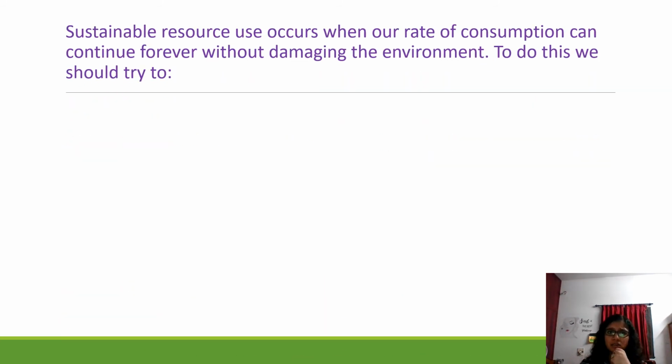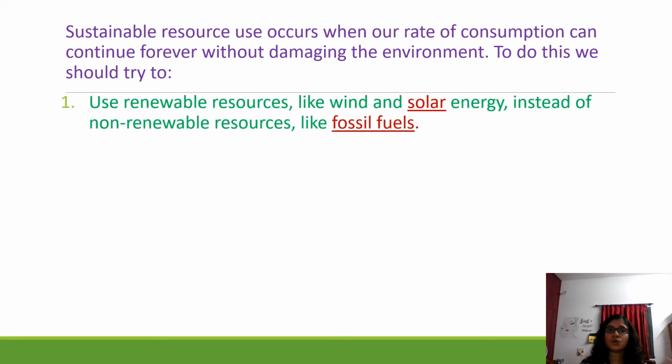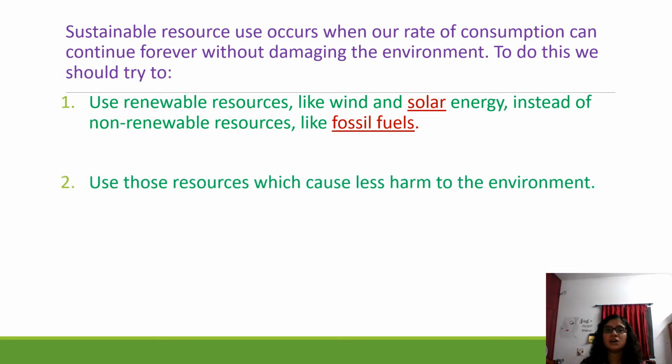So sustainable resource use occurs when our rate of consumption is such that you need to use those resources, but you should not damage them. So what should we use? We should use resources like wind and solar energy. For generating electricity, instead of depending upon water, we can use solar energy. Of course, many of you will have solar panels at your houses, so we should keep using that. Instead of non-renewable resources like fossil fuels, we should not depend upon fossil fuels much.